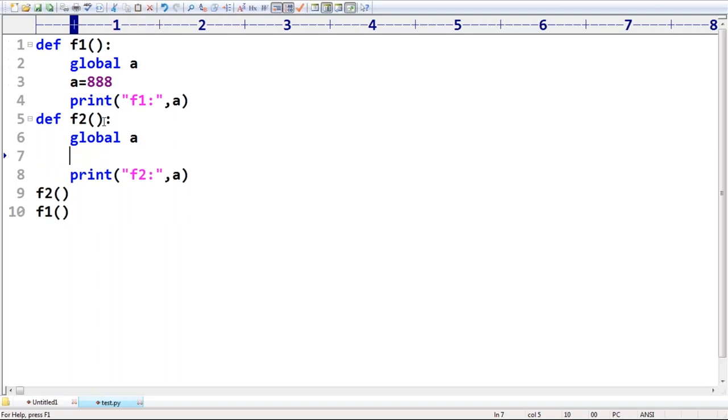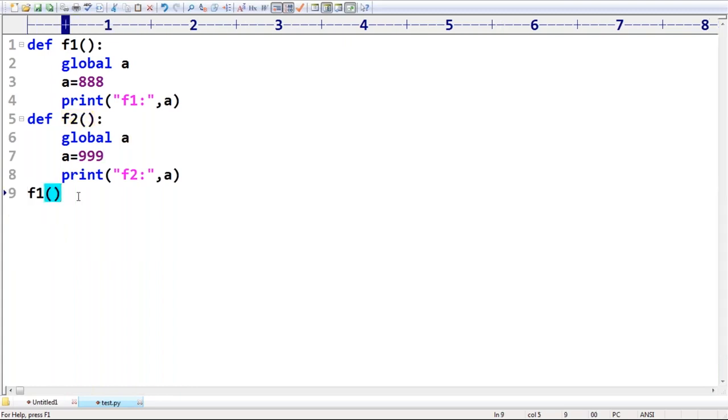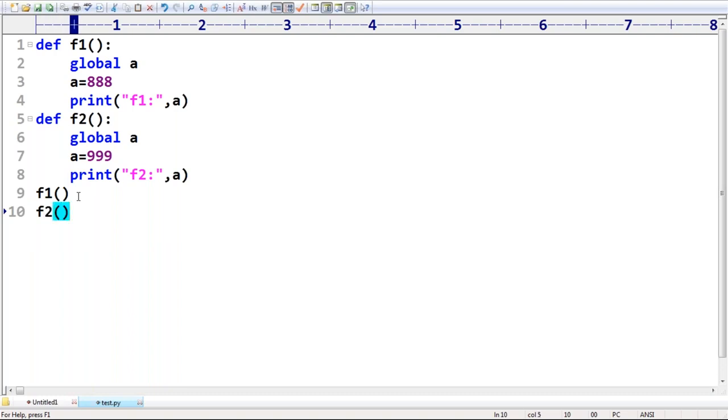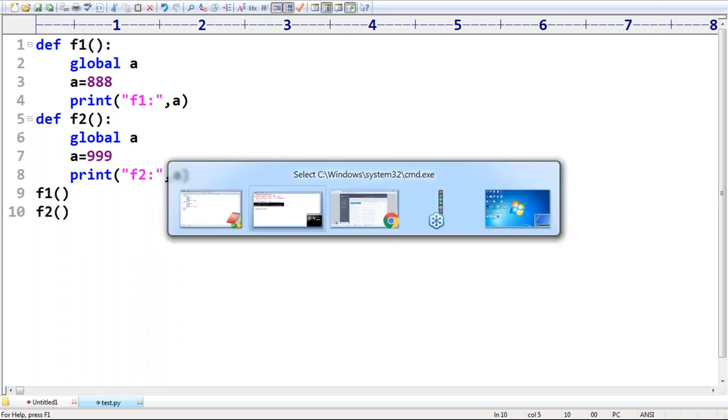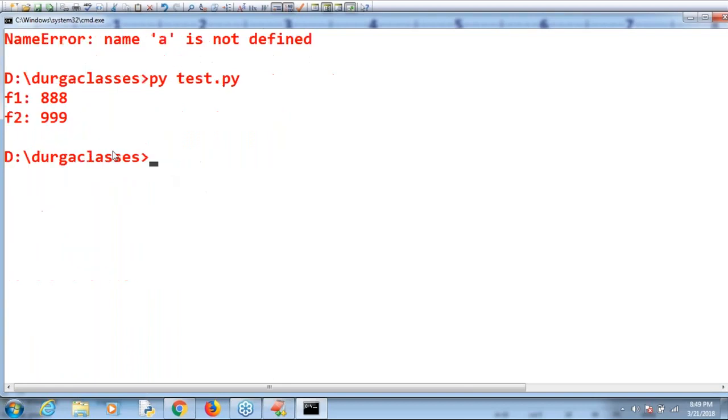Now the global variable is already inside f1. Now I'm taking it inside f2 also. Global variable a is equal to 999. First, is it going to be accepted or not? Let me cover f1 and then f2. Is it going to be accepted or not? Now observe a bit carefully. Yes, no problem at all.